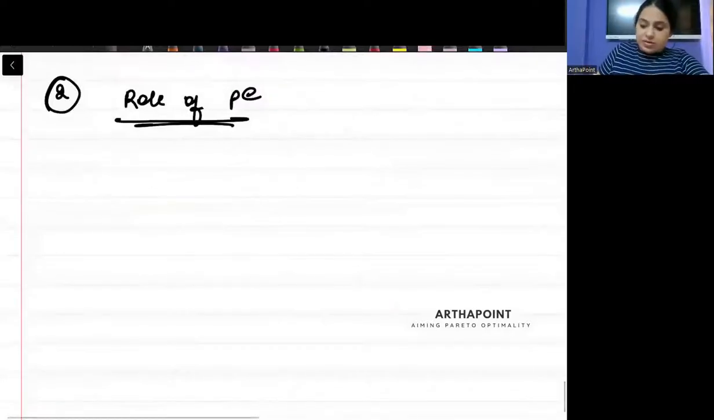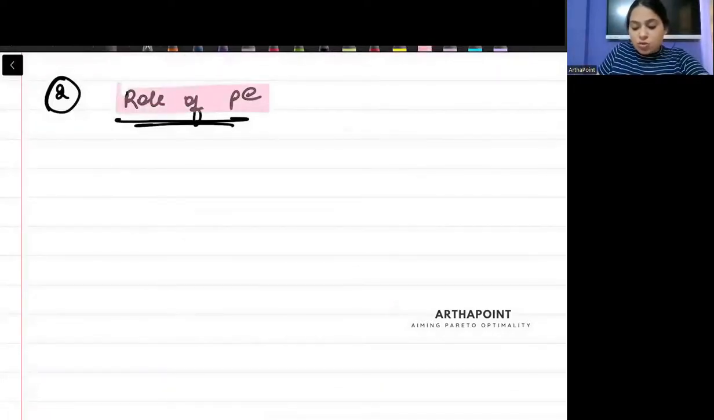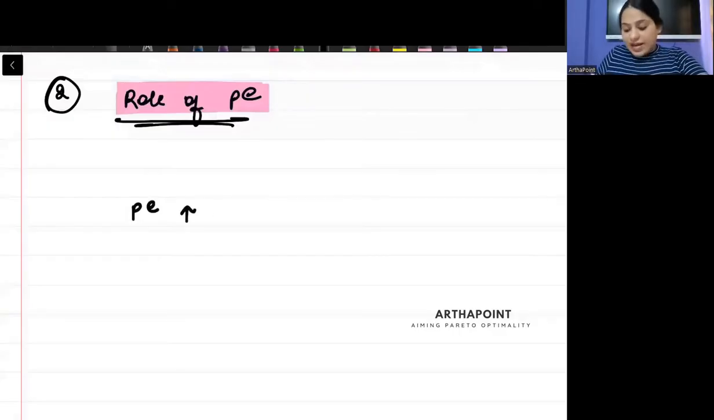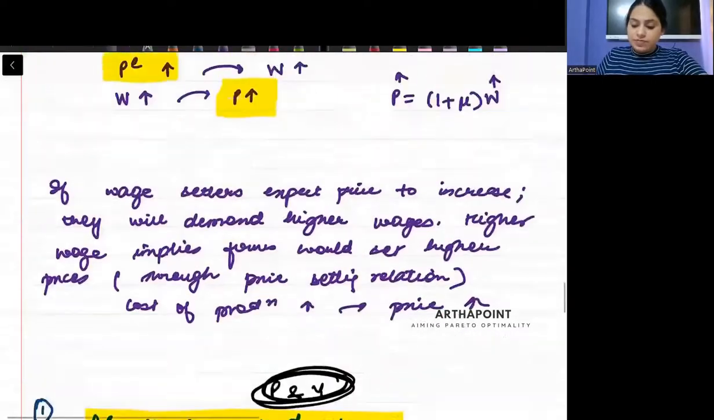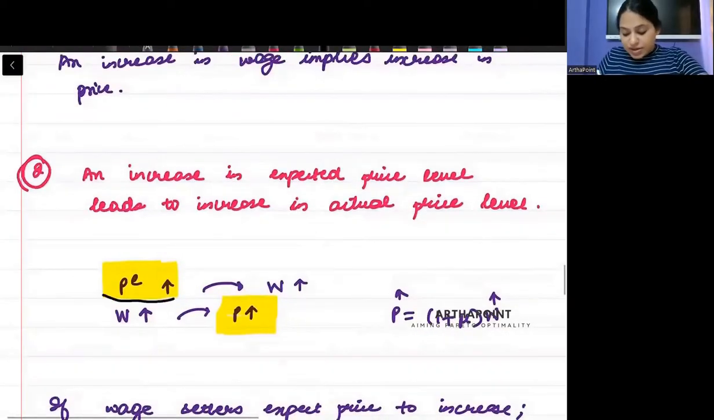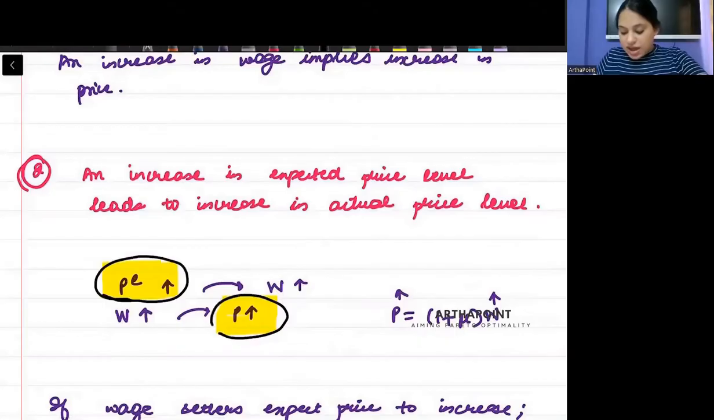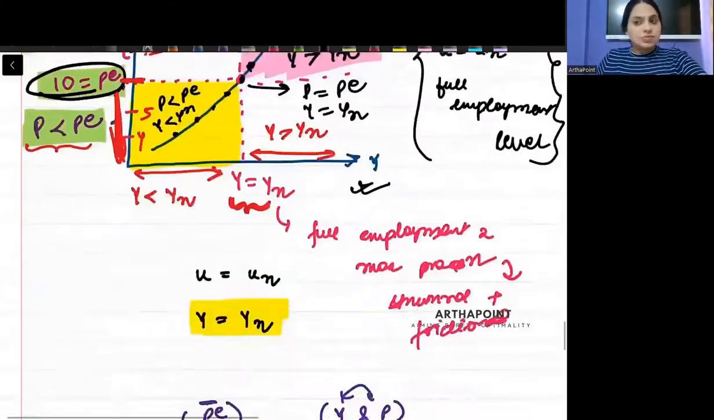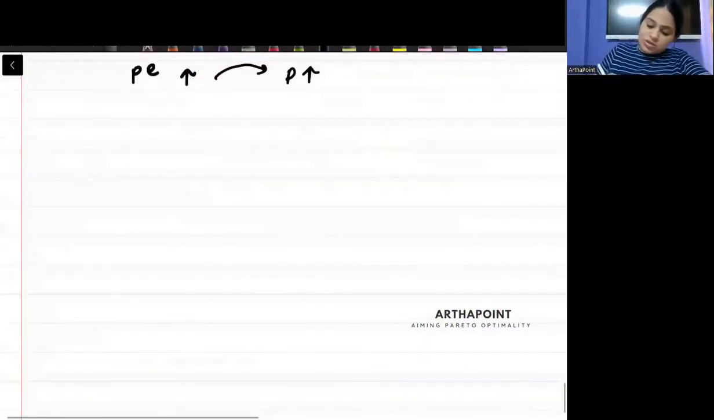From that aspect, if I ask you what is the role of price expectation, what will you tell me? See, when price is expected to be higher, I have proved to you that actual price will increase, didn't we? We did it here now, that when expected price increases, then the actual price also increases. ये हमने पढ़ा.